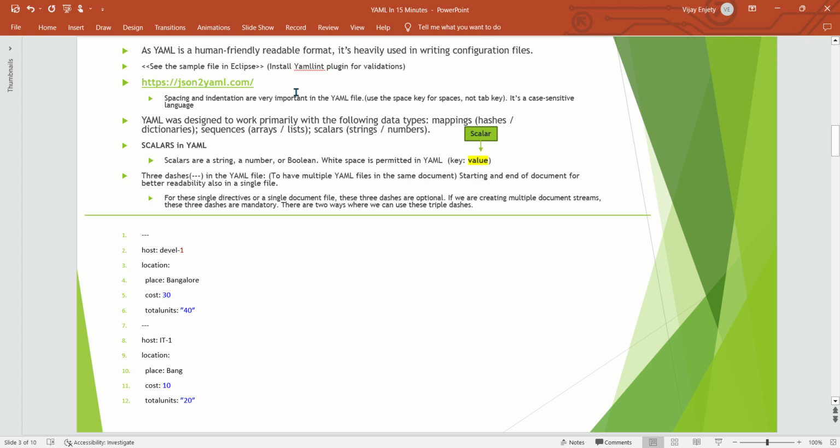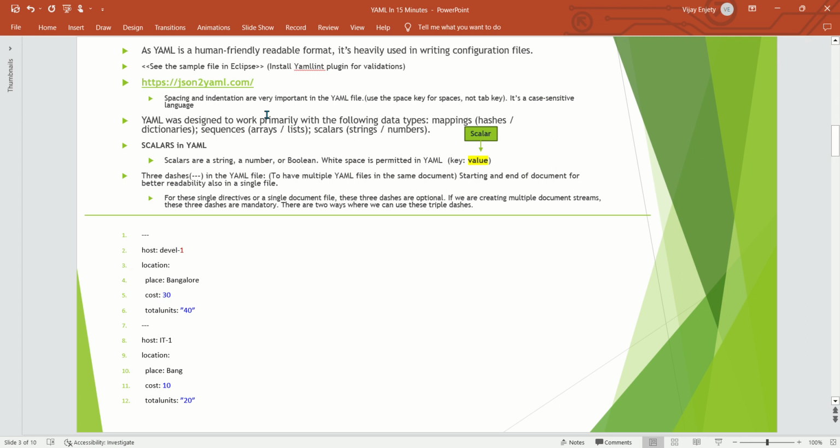You can have a YAML lint plugin, which validates as you start typing in the YAML file and gives warnings and errors if there are any mismatches. Also, I heavily suggest people check jsontoyaml.com to validate the YAML file or the JSON file, or vice versa.